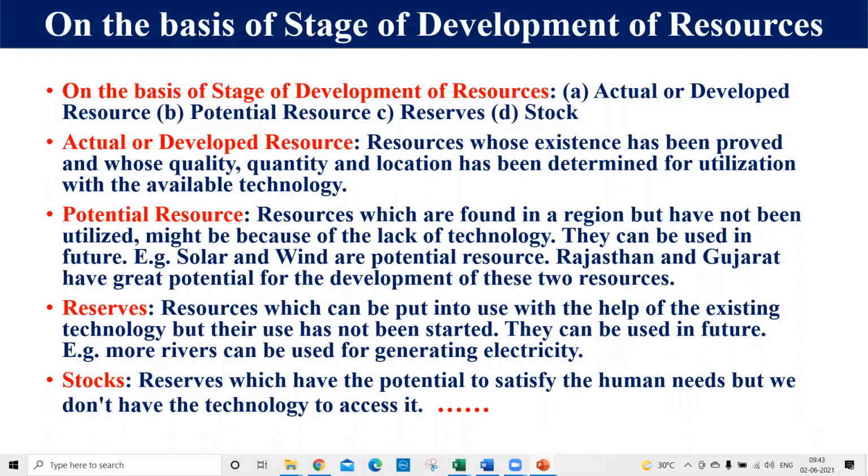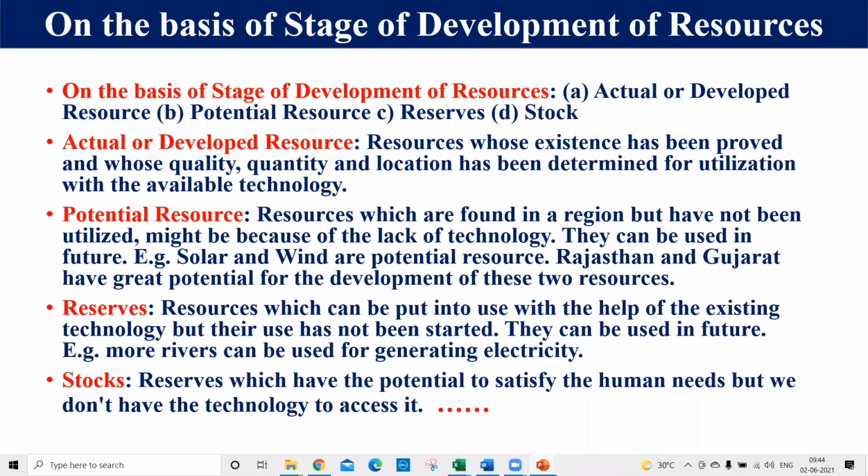Like coal and other things which are found in the Chota Nagpur region. These are developed resources because we have proper knowledge about the quality, quantity, and even we have technology for these resources, and we can extract them and use them for our development. So these are the resources which are called actual resources, right?